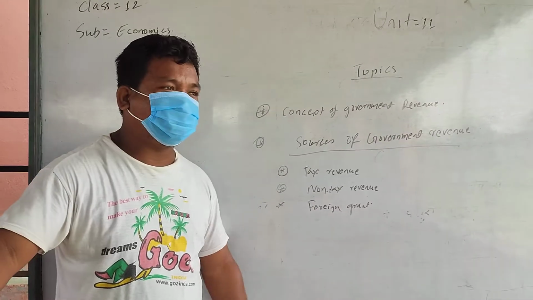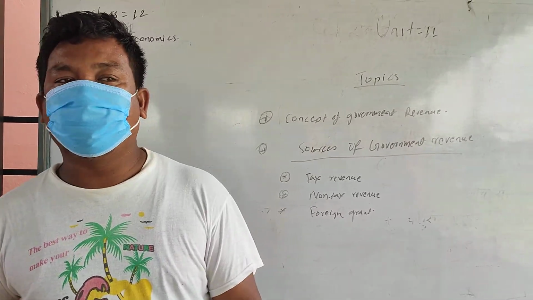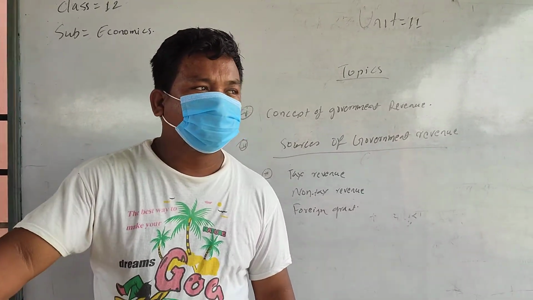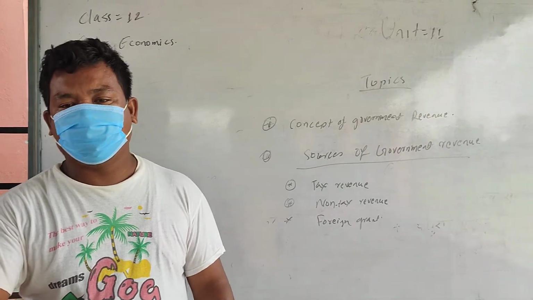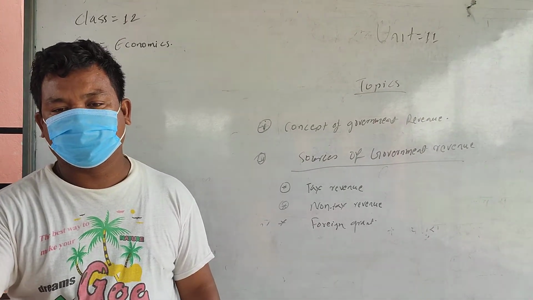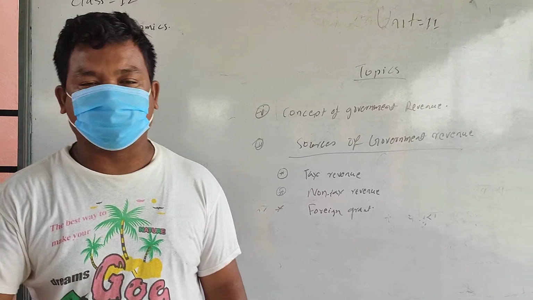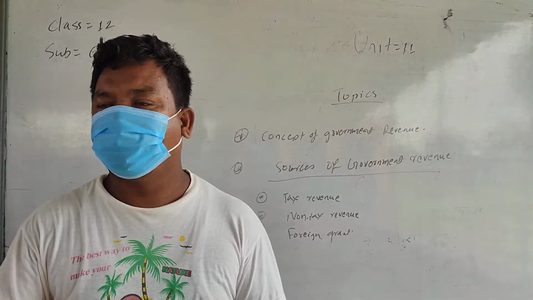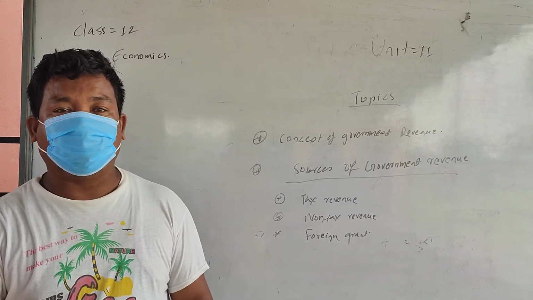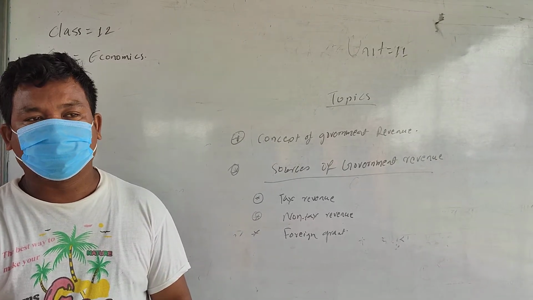Now foreign grant means at present, usually developing countries receive some foreign grant, or they receive some donation from foreign countries, usually developed countries. And many developed countries have a tendency of helping the developing countries.